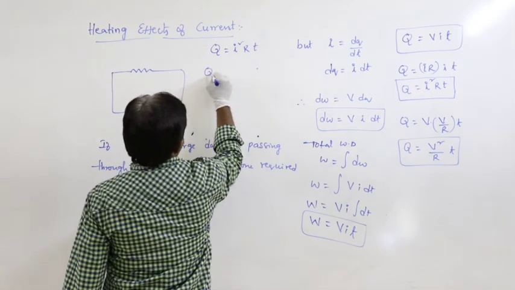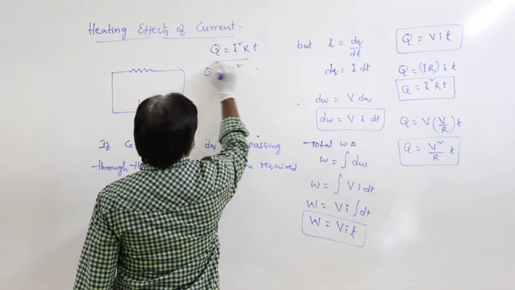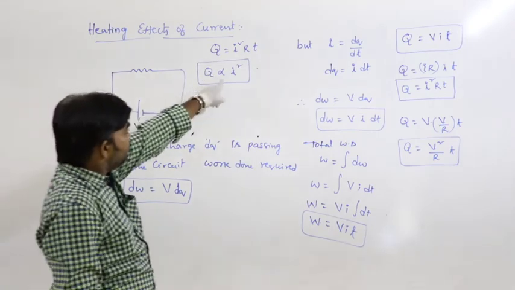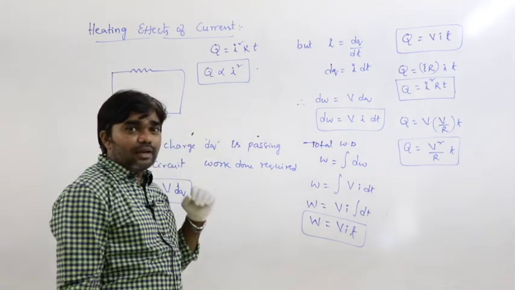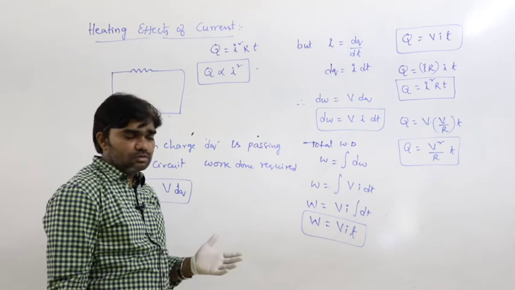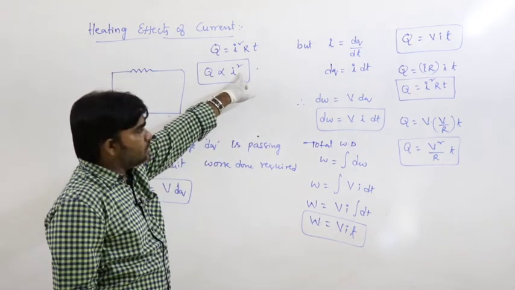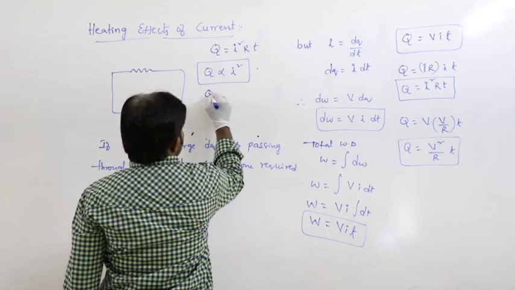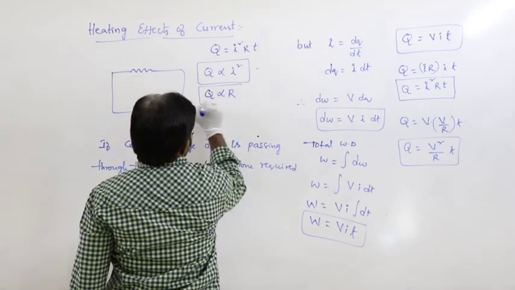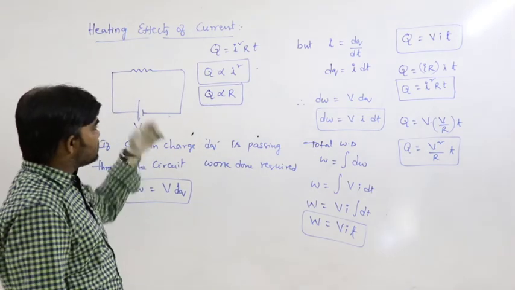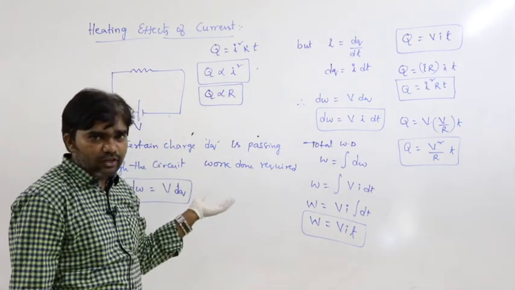From this we can write that the heat energy produced is directly proportional to the square of the current passing through the circuit, and directly proportional to resistance. If the resistance is more, more heat energy is produced.